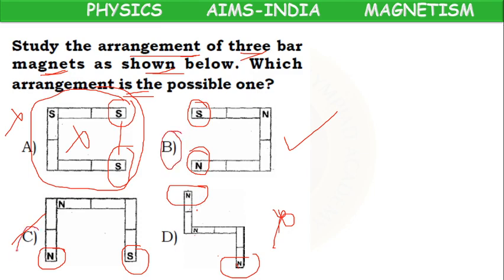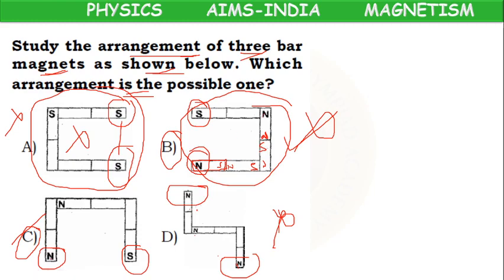So B and C options are remaining. We have to check because it's a combination of so many pieces. If it is a magnetic piece up to here, if here is north, here is south. Like poles attract. So here north, south. So what will come? North, north will come. So this is wrong. This arrangement is not possible if we consider individual pieces.